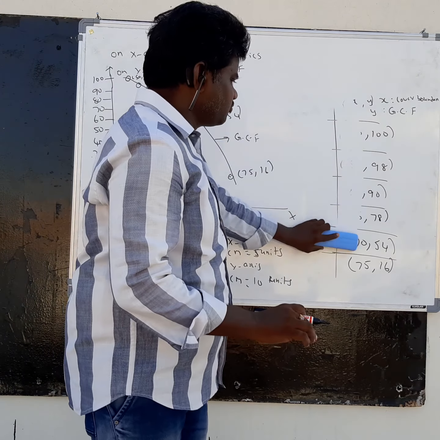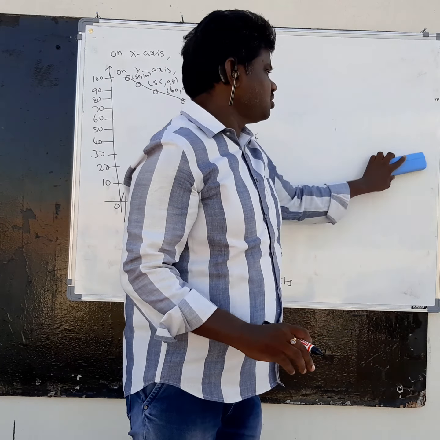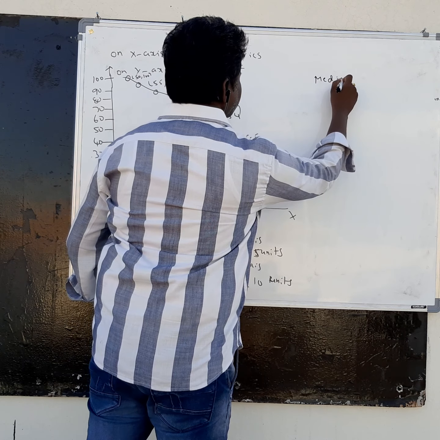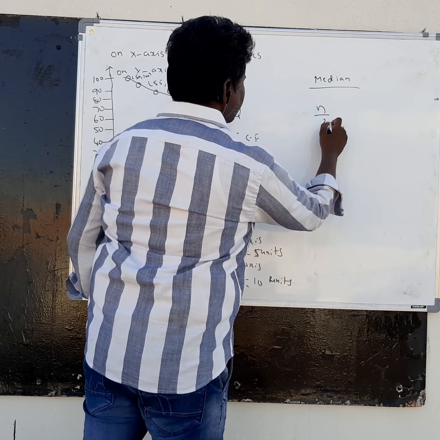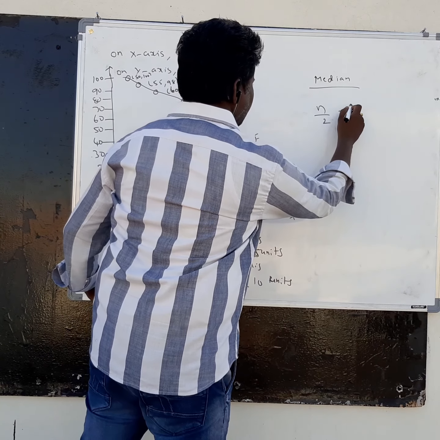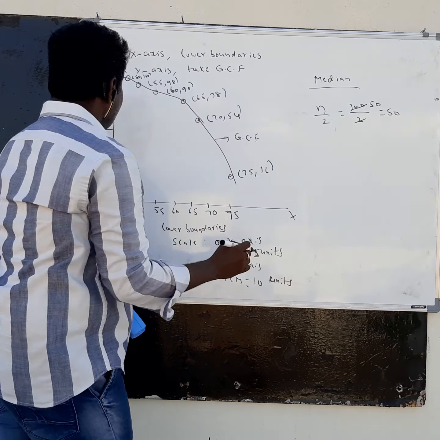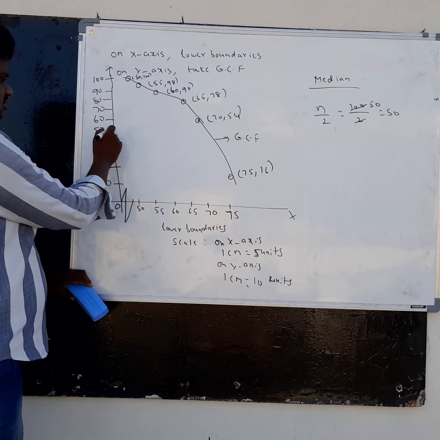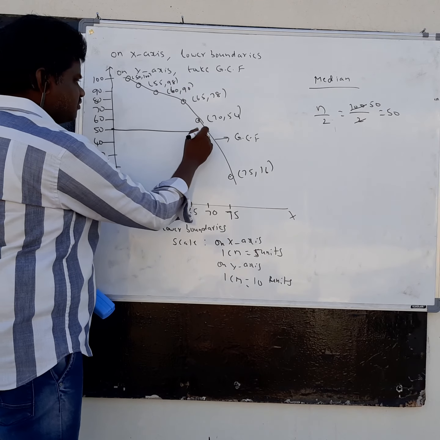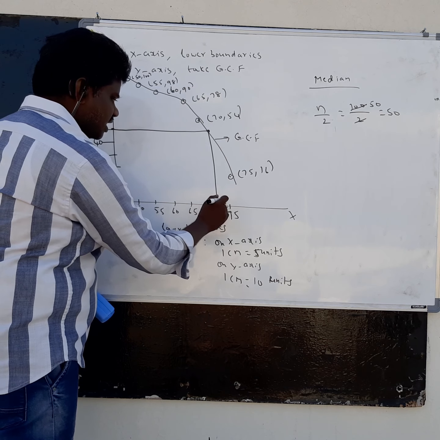After drawing the cumulative frequency curve, they ask you to find the value of the median. Now we are going to discuss how to find the median. If you want to find the median from the graph, as I already told, first you have to find the value of n by 2. The sum of frequencies is 100, and 100 by 2 is 50. So on the y-axis, where is 50? From this, you draw a horizontal line that intersects the GCF at this point, and from this point draw a vertical line. That will give the median value.